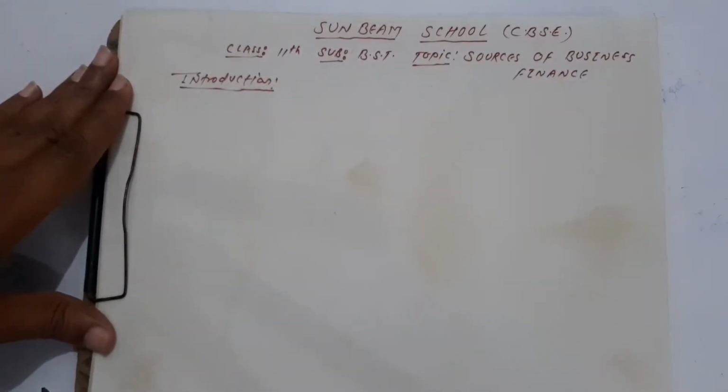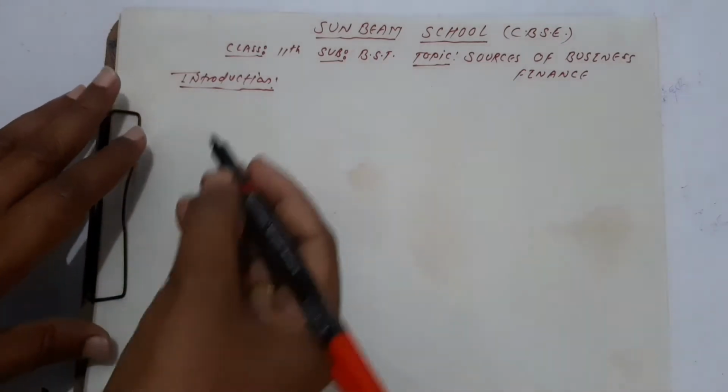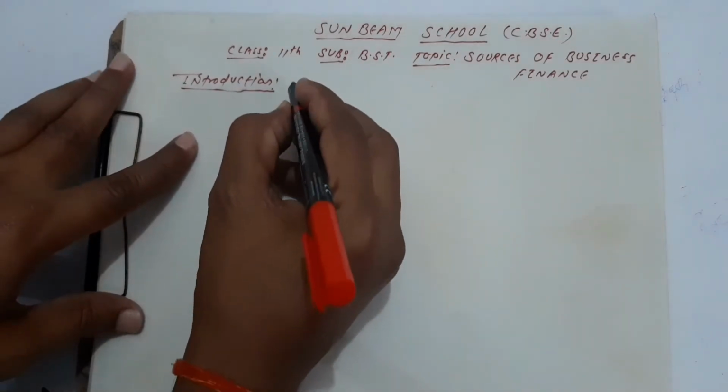I want to explain orally: the money required for carrying out any business activities is called business finance. These are very simple words. Money required for carrying out business activities is called business finance.